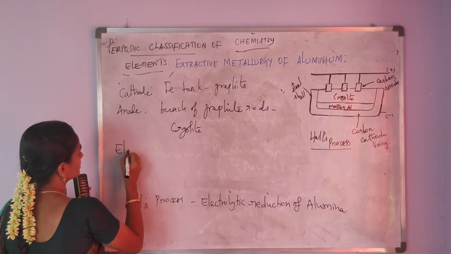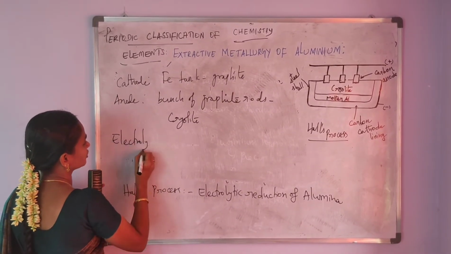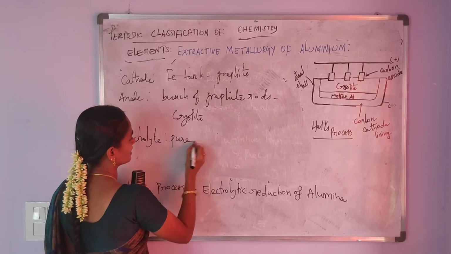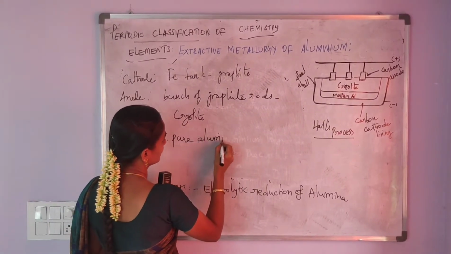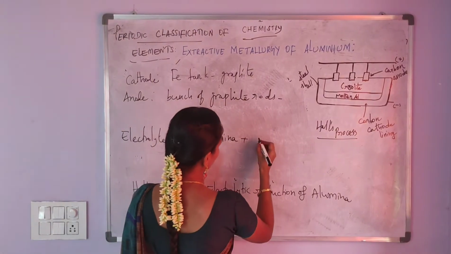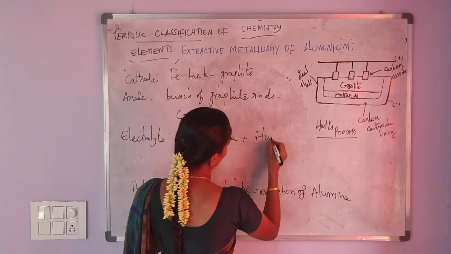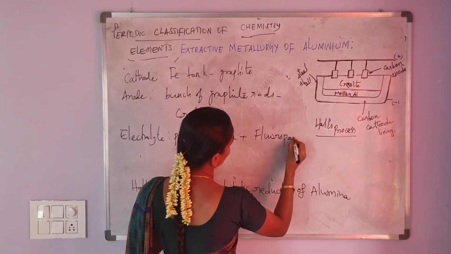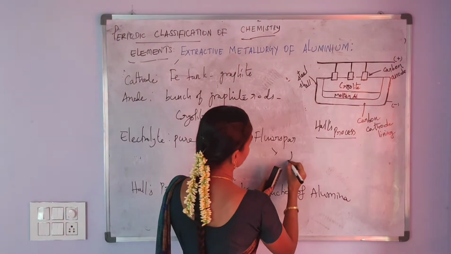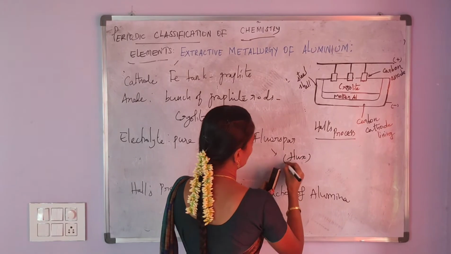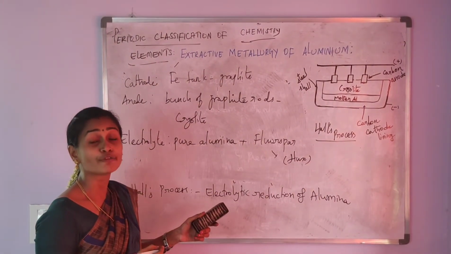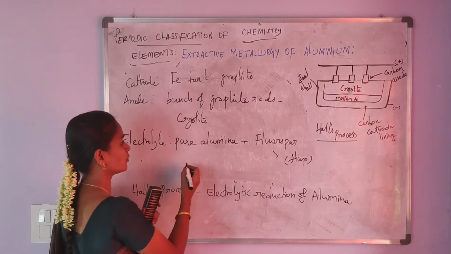And then important thing is electrolyte. The electrolyte contains the pure alumina along with fluorspar. The fluorspar acts as a flux. Flux is a substance used to reduce the fusion temperature of the ore.